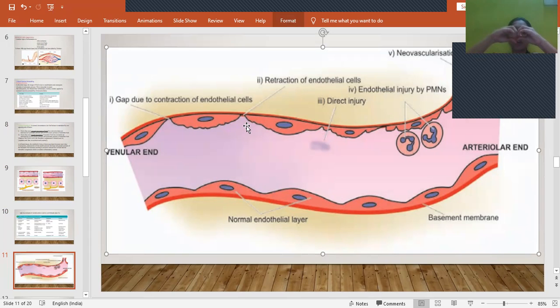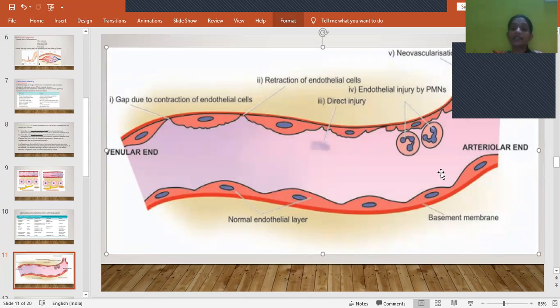Retraction is movement of the contracted cell apart. Because of this also there will be formation of space or gap. From this the contents will move out, and then direct injury of the endothelial cells. So directly there will be damage of these endothelial cells. So because of that they will become small in size and cause leakage.